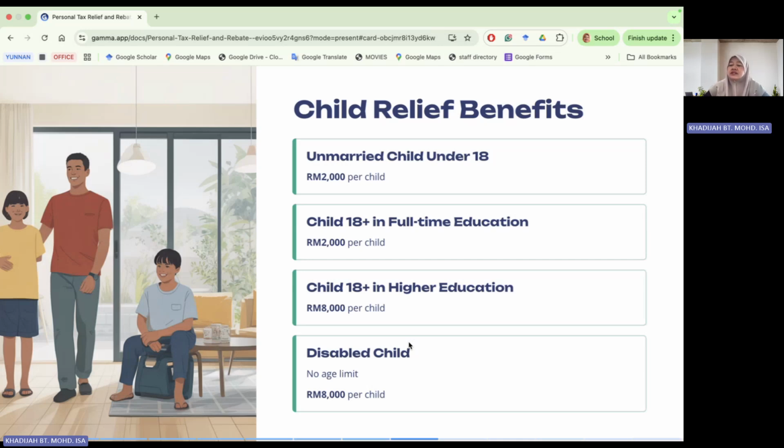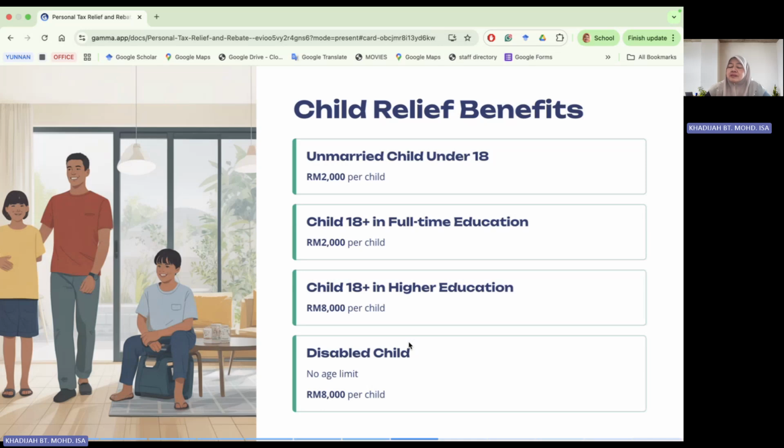It's not yet higher education. If you're doing any foundation, matriculation, whatever, that one is 2,000 per child. But once you go into higher education, for example, from foundation you go to Gombak, all right, then the parents can claim 8,000 ringgit per child.